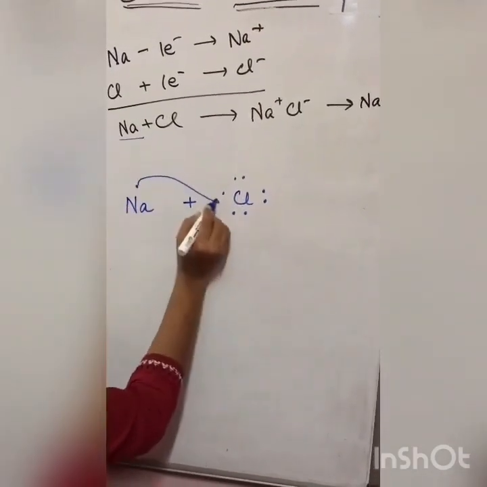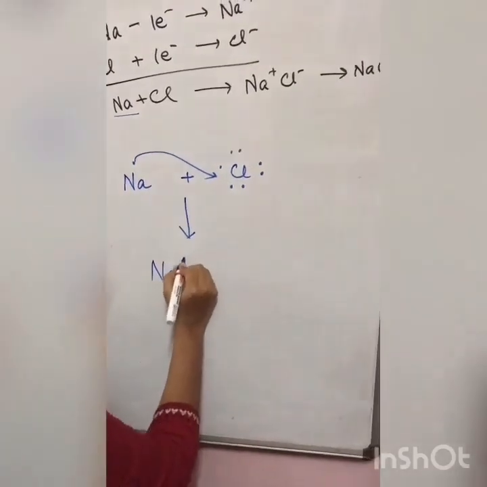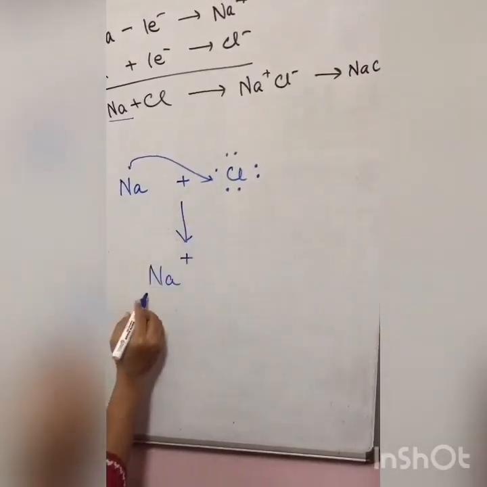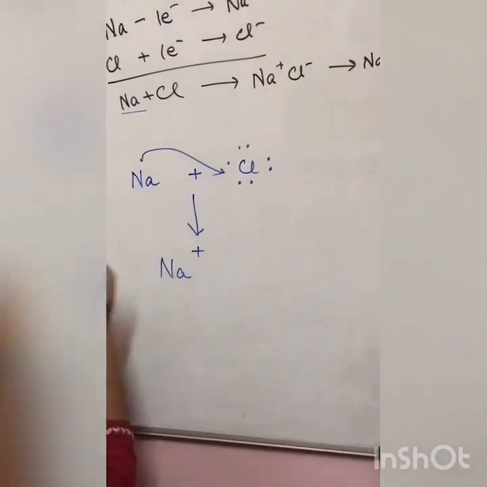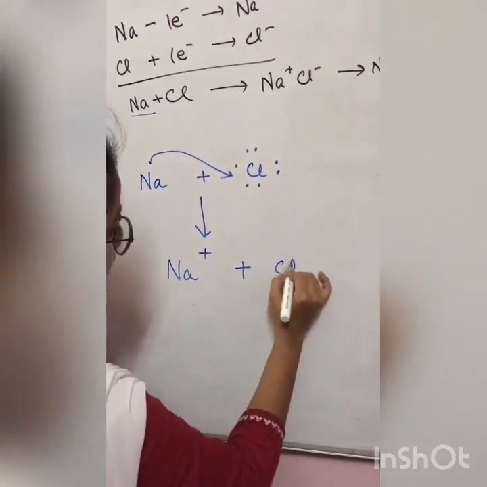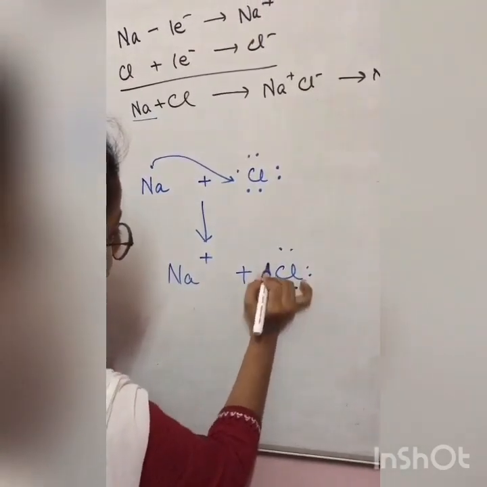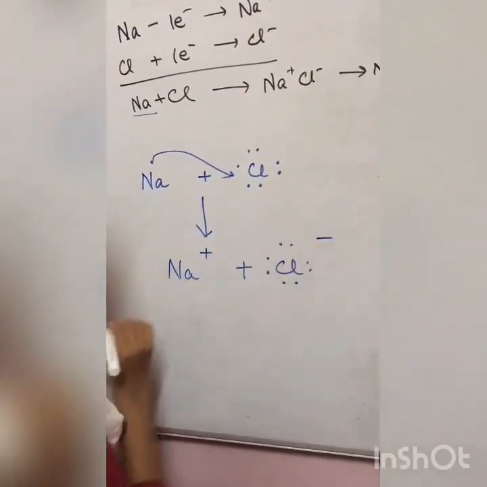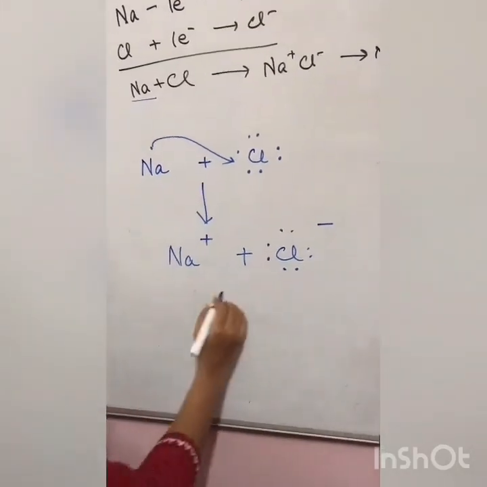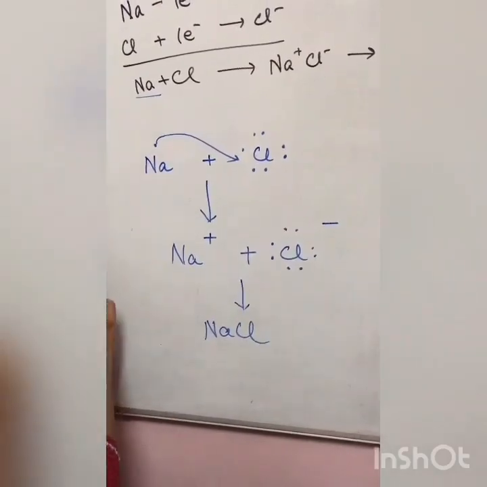Now this electron is being transferred here. So what do we get? Na+, because it is losing one electron with no electrons in its outermost shell. So we don't draw any electrons here. Plus Cl gets how many electrons? 8 electrons. So Cl has a minus charge. So this is my electron dot structure. Then you put an arrow and write, we get the NaCl molecule.